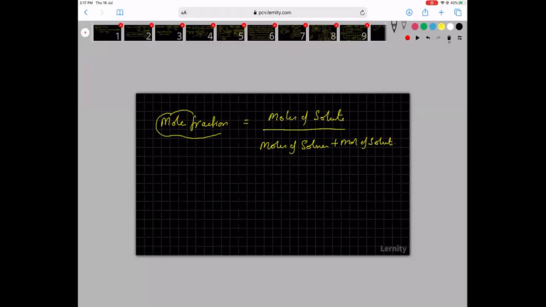You are asking for a fraction. Fraction of what? Number of moles of solute divided by total number of moles. Total number of moles includes both moles of solute and moles of solvent.